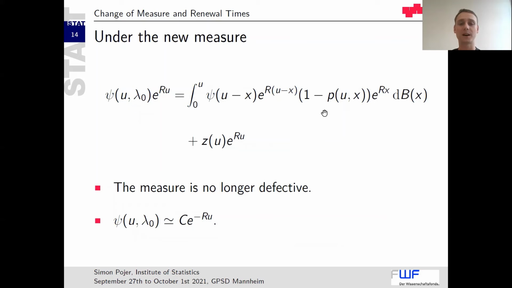And the functions appearing here satisfy the needed assumptions that guarantee the convergence of this. So we know that our ruin probability behaves asymptotically as a constant times e to the power minus Ru. Very similar to many other models too.